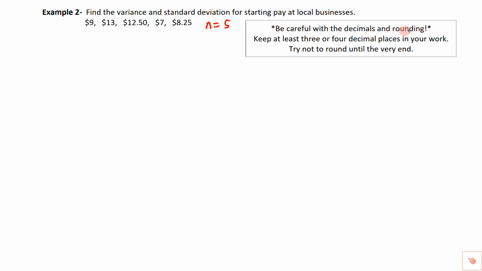And it says be careful with the decimals and with rounding. And we want to keep 3 or 4 decimal places of accuracy as we're going through and showing our work. We try not to round till the very, very end, because every time you round, that introduces a little bit of inaccuracy.